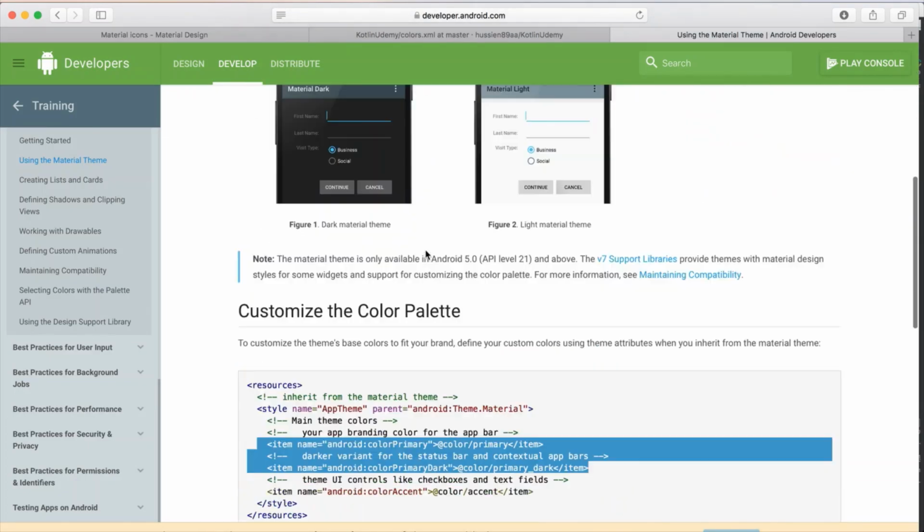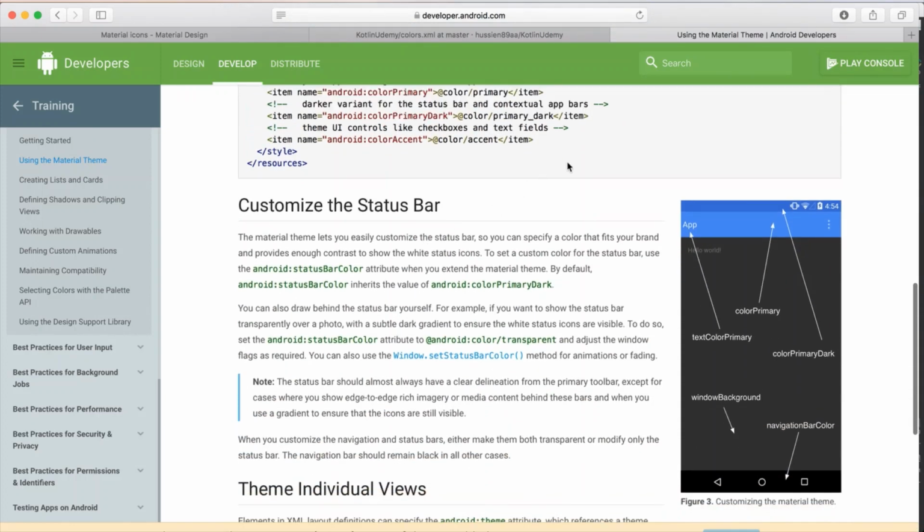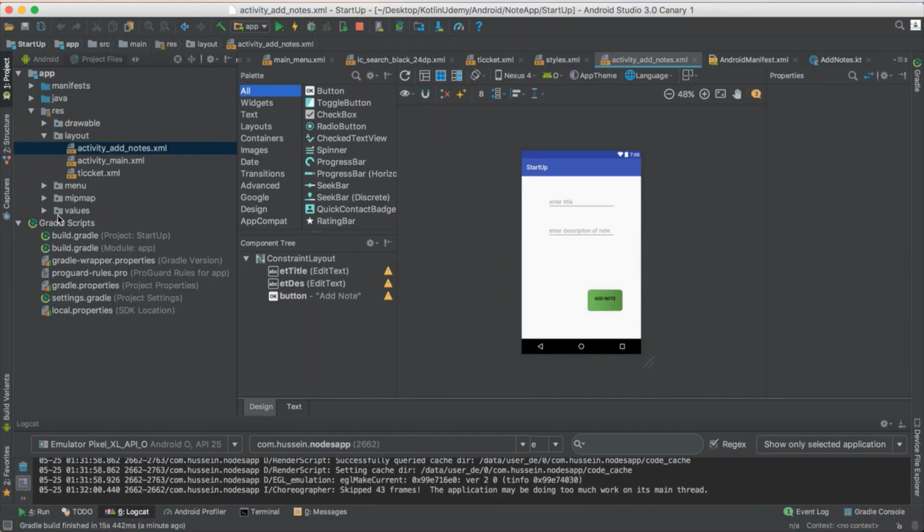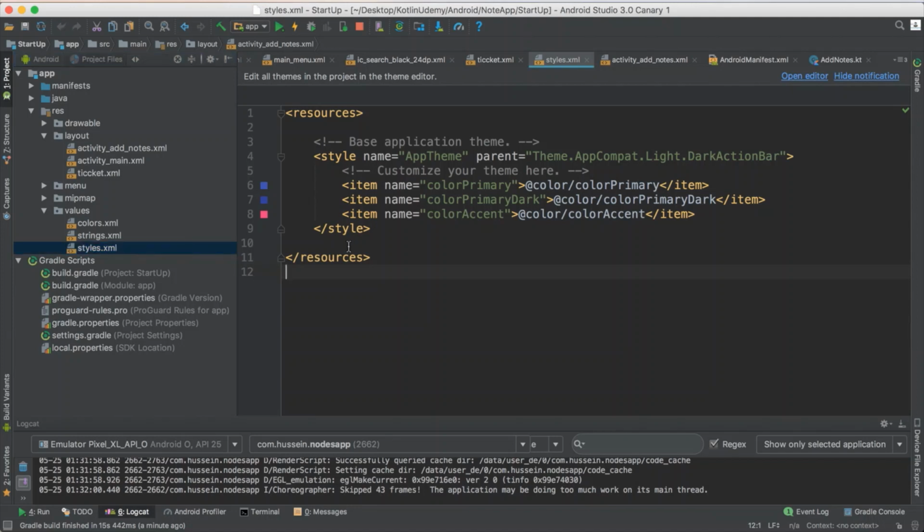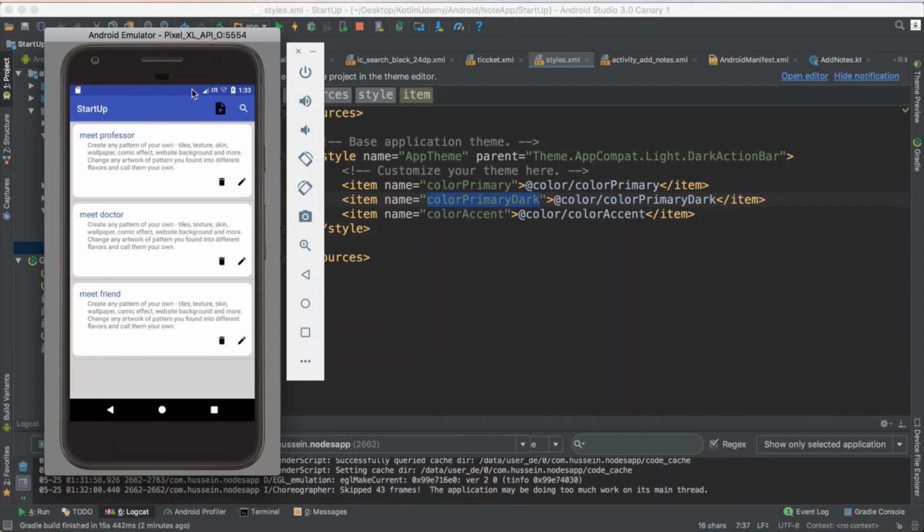Okay, so looking into this website, you see you have different properties to manage your page. The top bar is named color primary dark. So to manage it, you have to call the property named color primary dark. If I go here to my values style, I see it says color primary dark, and it gives this color. For that reason, you see the top in that color.